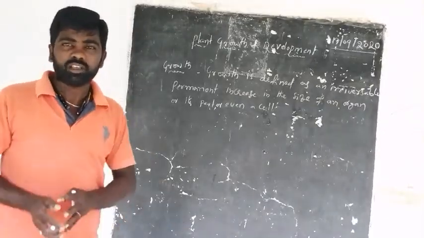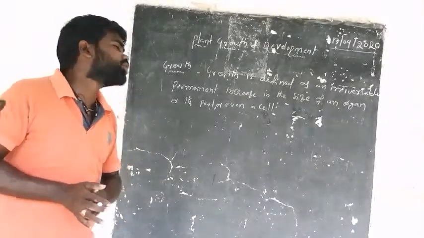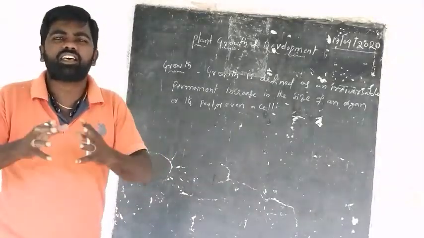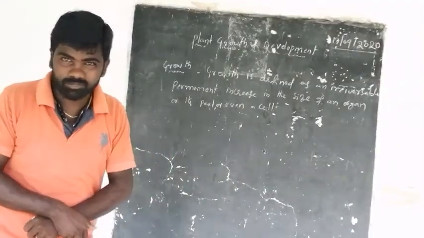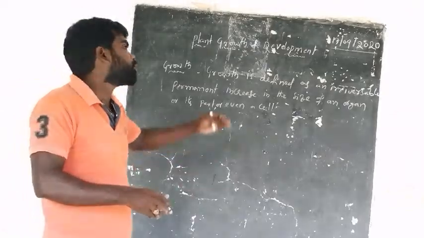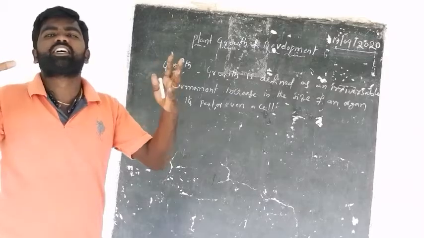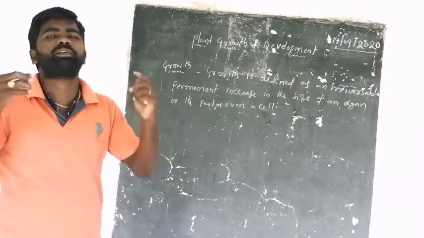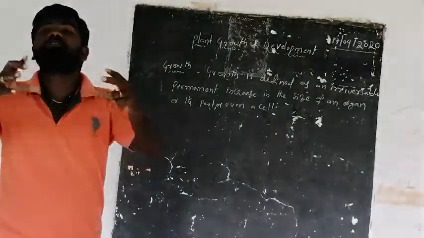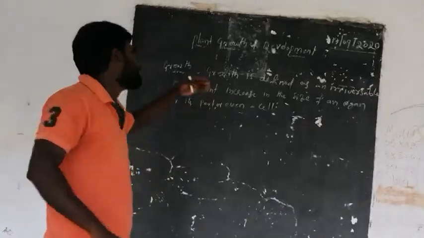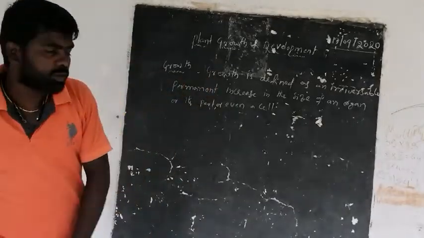For example, as we have discussed in the cell cycle, the size of the cell increases, or cell growth occurs, during the growth phase, and the growth of the cell cannot be decreased. That irreversible increase in the size of an organ or a cell is called growth.